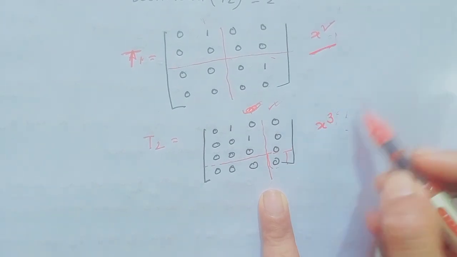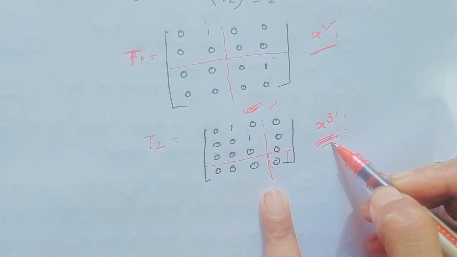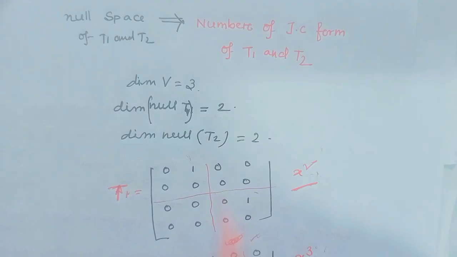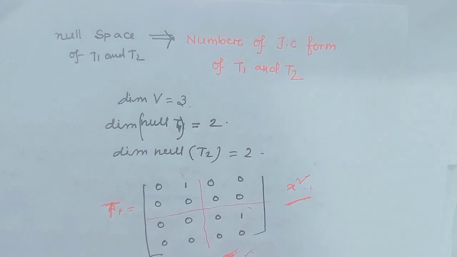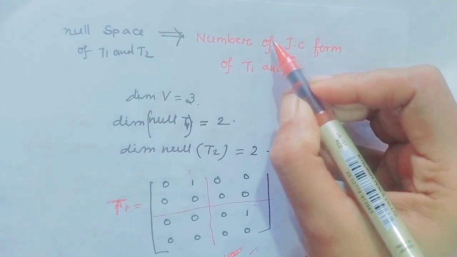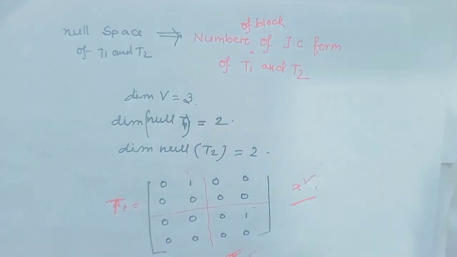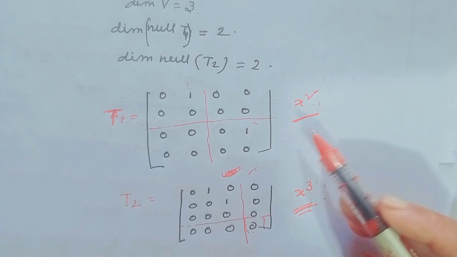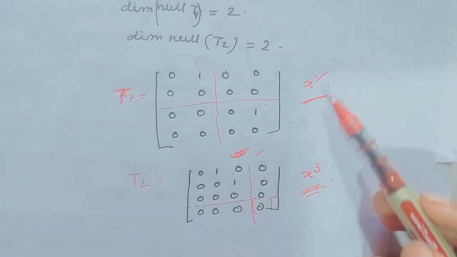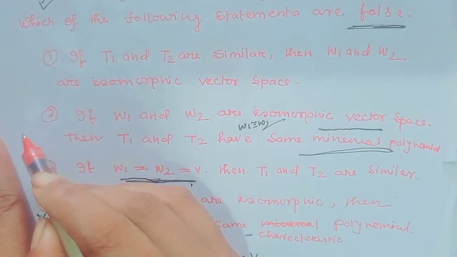For T1 this is x square, for T2 this is x cube. But the null spaces of T1 and T2 are the same because null space implies the number of Jordan blocks. So the dimension is the same, but their minimal polynomials are not the same. So option 2 is the right option because this is the false option.